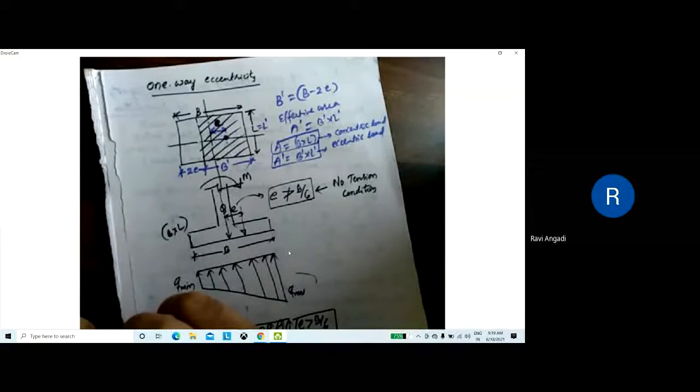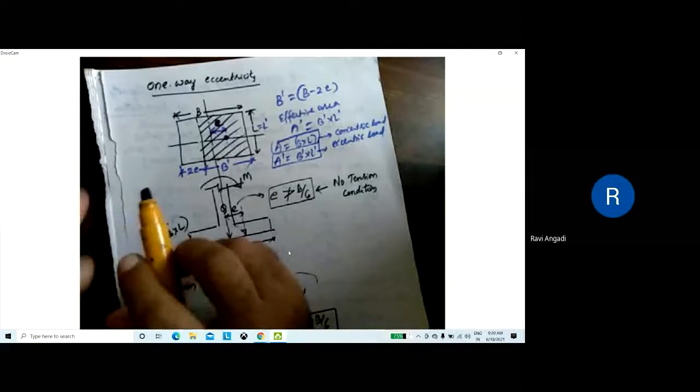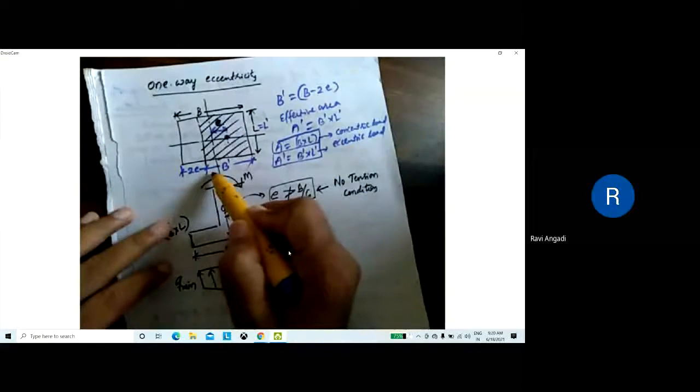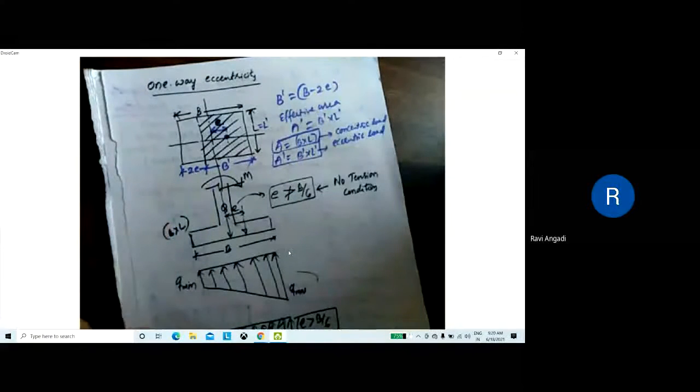Whenever you're taking the eccentric loading, that time you have to change B to B dash. How do we calculate B dash? B dash is B minus 2 times E. Right? Next